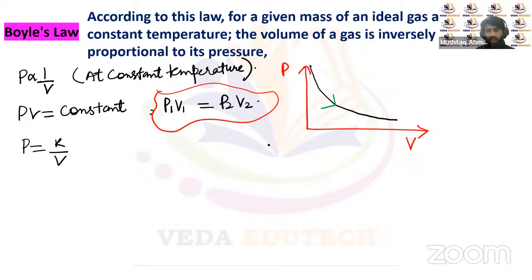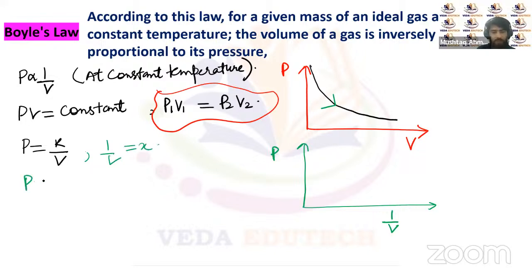Now, if we have to plot pressure versus 1 upon volume, let's replace 1 upon V with x. Then P will be equal to kx.